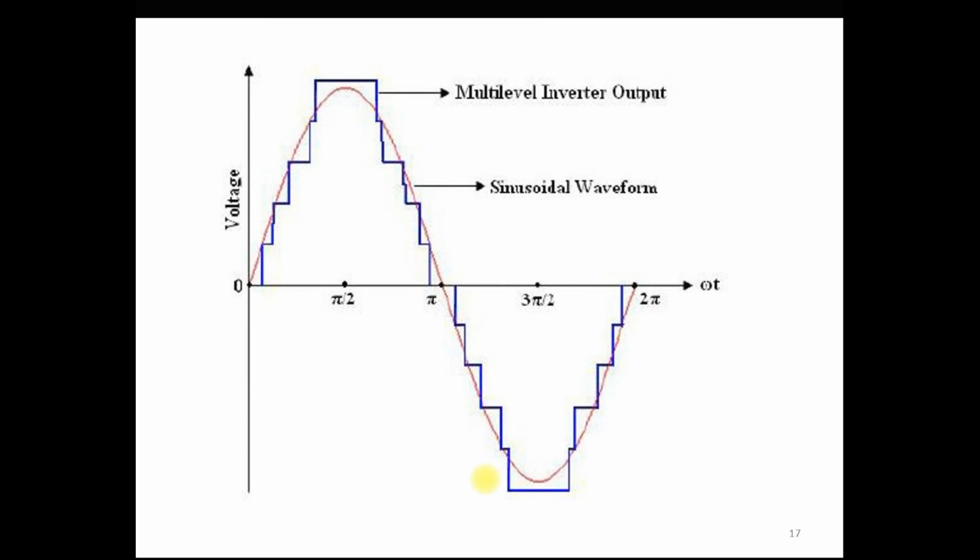Now you can easily see the concept of the multi-level inverter output voltage and compare it with the sinusoidal. As you increase the levels, you can see that your output voltage, this blue, is the output voltage of the multi-level inverter, and if you compare it with the pure sine wave, it is near to the pure sine wave, which means the harmonics contained in this waveform are less as compared to the square wave output.